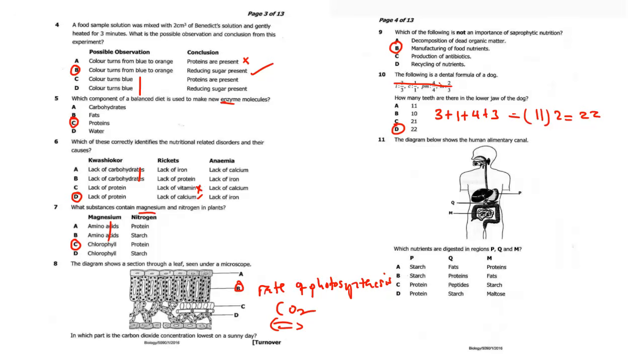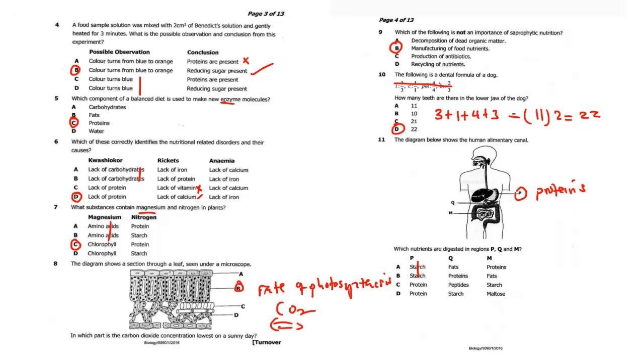Up to question 11: the diagram below shows the human alimentary canal. Which nutrients are digested in regions P, Q, and R? Now, this is the stomach. I'm sure what is digested here are proteins. So anything that has something else, we don't need it. So we are going to go to C and D.